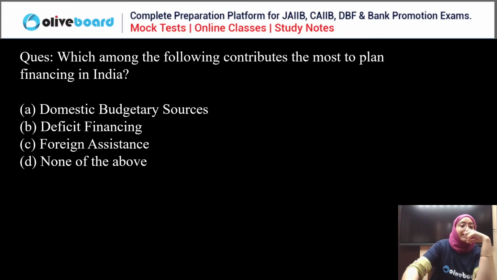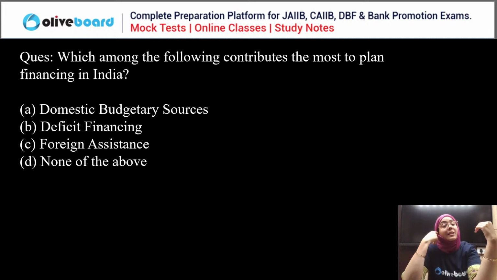Right. Next, which of the following contribute most to the plan financing in India? Means from where India is getting the most money for planning in India, or for plan financing in India. From where India is actually getting the most support? Domestic budgetary sources, deficit financing, foreign assistance, or none of the above?